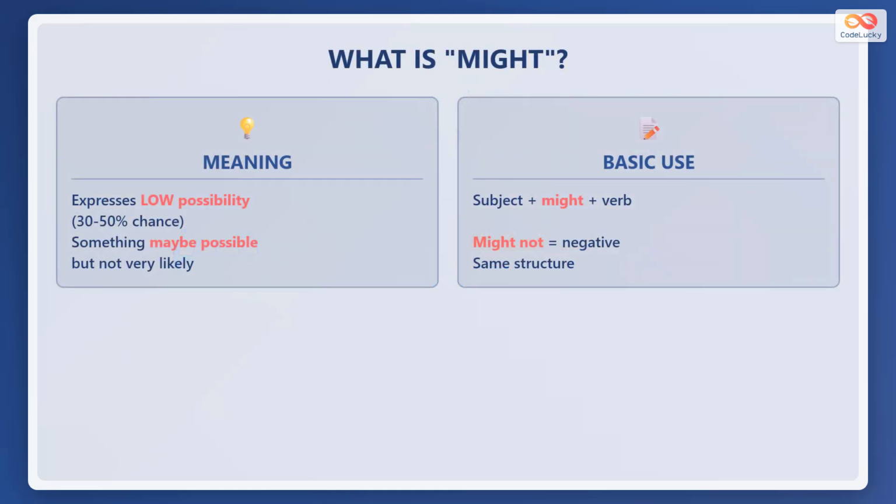Might expresses low possibility, between 30 and 50% chance. Something may be possible but not very likely to happen. The structure is simple: subject plus might plus base verb. For negative, use might not plus base verb. Same structure, just add not.